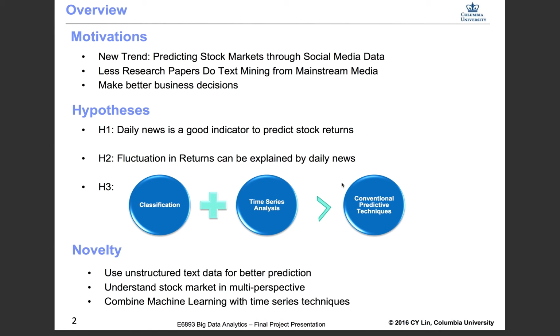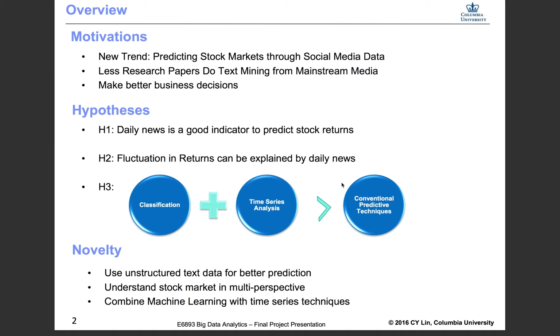Nowadays a lot of economic scholars and hedge fund investors tend to pay more attention to the use of social media data. After we went through some previous research papers, we found that one research paper did text mining techniques by using the data from mainstream media. Triggered by these ideas, we decided to use the New York Times data as an indicator and predictor to forecast the fluctuation in the stock market. Specifically, we are going to forecast the S&P 500 index.